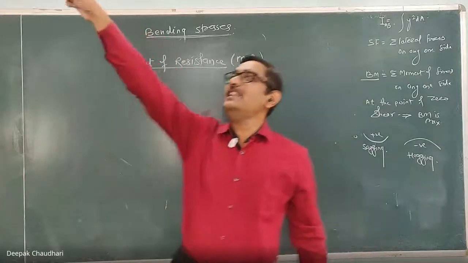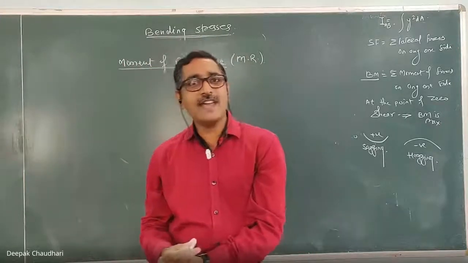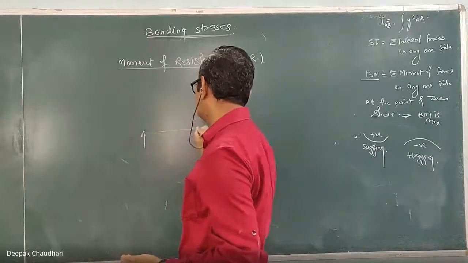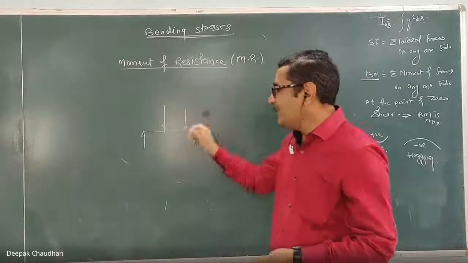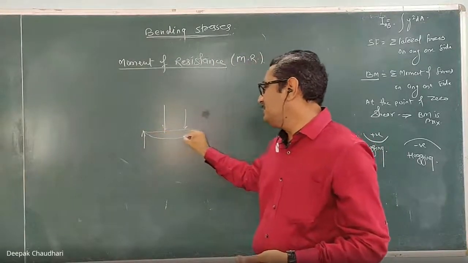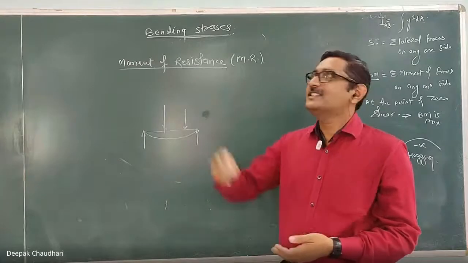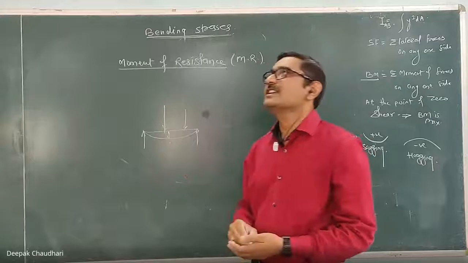For example, if I consider this beam, now some lateral forces are acting. Whenever lateral forces are there, a bending moment is induced, and whenever a bending moment is there, the beam will get bent. Because of this bending the beam deflects.